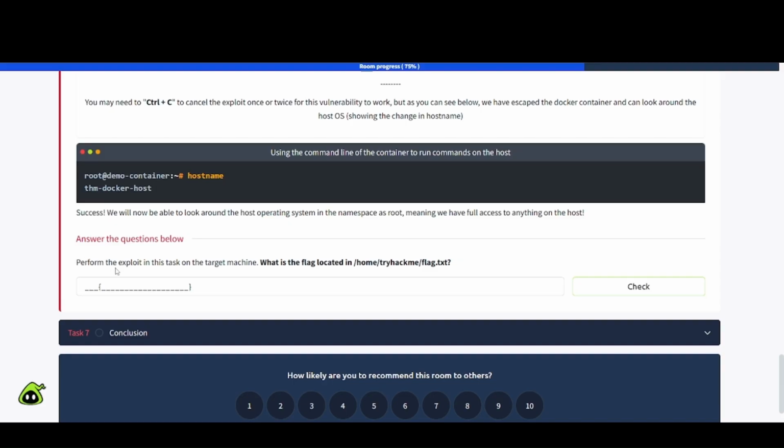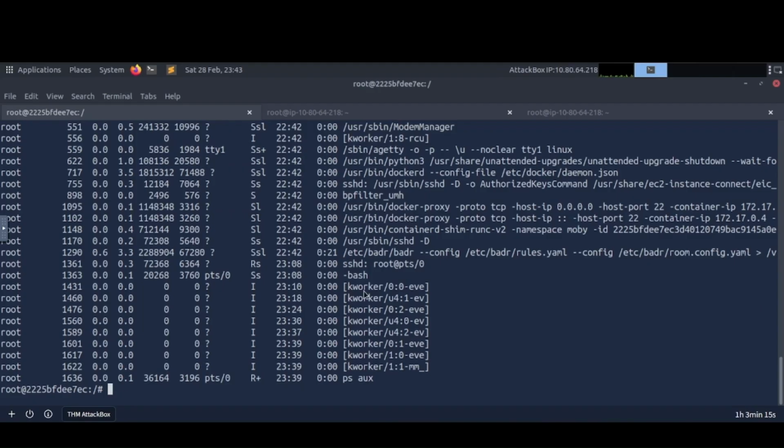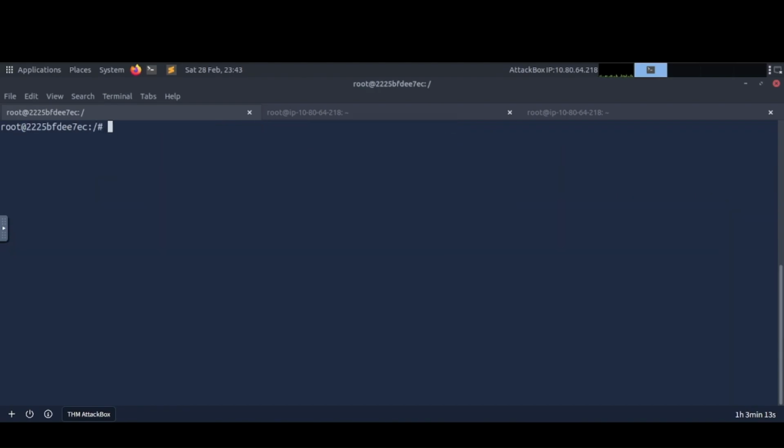Once again, perform the exploit in the task, the target machine. What is the flag located at home, TryHackMe flag? All right, so I already have it copied, and let's flip over here. Let's clear all this stuff out. All right, so let's see here. All right, so we're in the container, as you can see here. Paste, enter, and now see how it changed there.